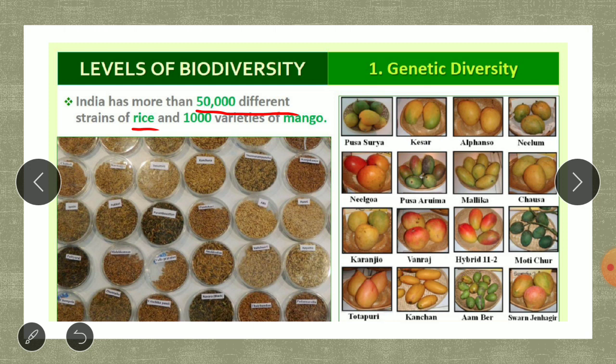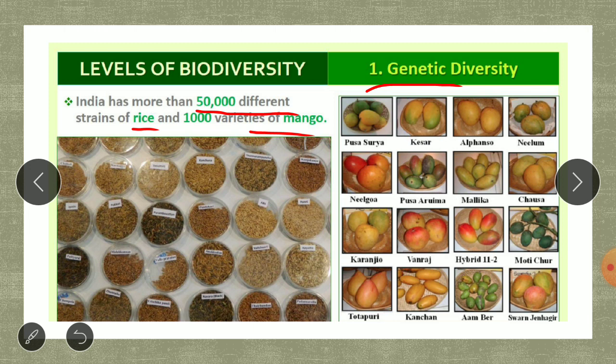You can take another example, mango. All the mangoes belong to the same species, Mangifera indica, but at the genetic level there are varieties present. Your Apus is there, your Pyri is there, your Gauti, and then Totapuri. All these you can see at the genetic level are different, whereas at the species level they are the same. So this type of diversity or variety that is seen at the genetic level, species and genus.